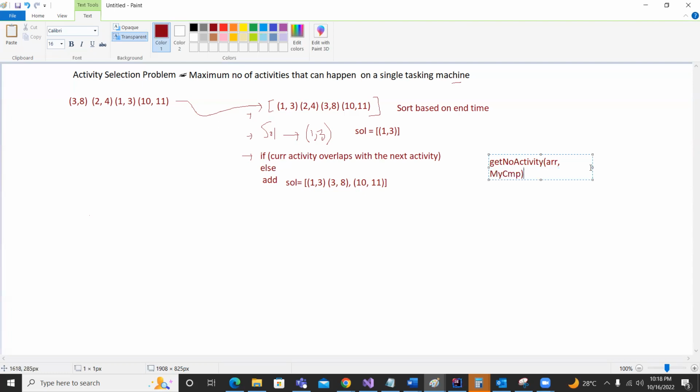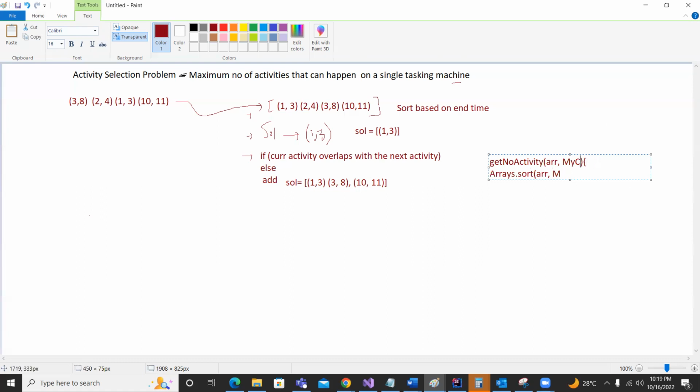So what are we gonna do? Say, for example, in case of Java, Arrays.sort, and we give our input array over here as an input, and this instance of MyComp, which we are basically... just a minute, let me think. So we can do one thing.